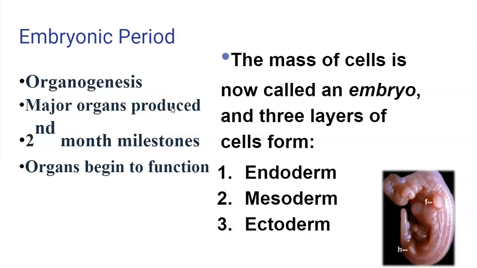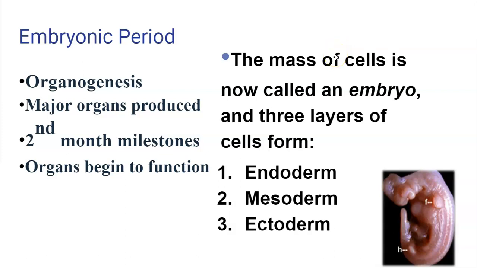Not only are the major organs starting to form, as I stated, the organs begin to function. That is where you can hear the heartbeat between 2 weeks and 8 weeks after conception.